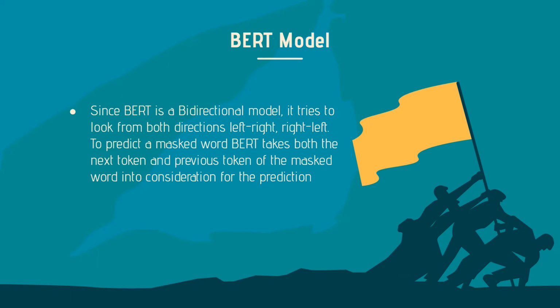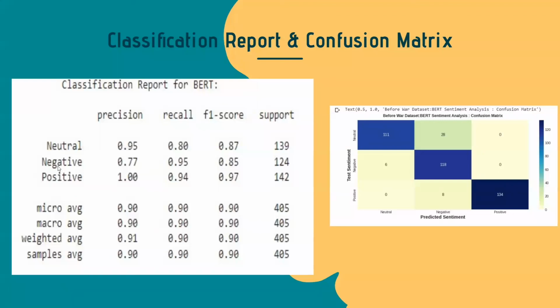Now, why have we used BERT? As BERT is a bidirectional model, it tries to look from both directions, left to right and right to left. To predict a masked word, BERT takes both the next token and previous token of the masked word into consideration for the prediction. Here is the classification and confusion matrix report of the BERT model which we have achieved after model training. As we can see, BERT gave the optimal accuracy of 97% with 4 epochs and a batch size of 32.